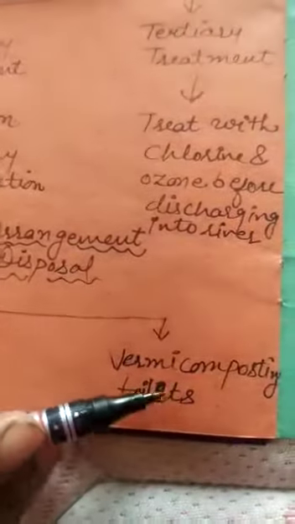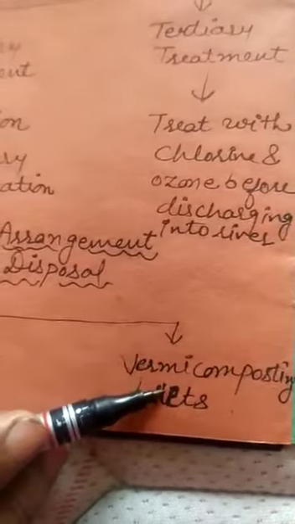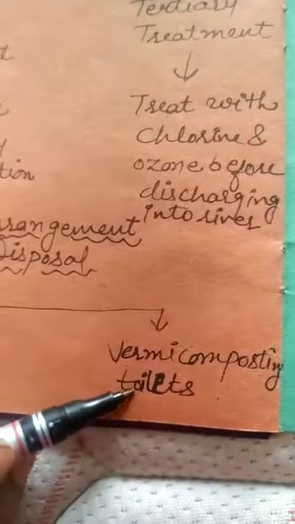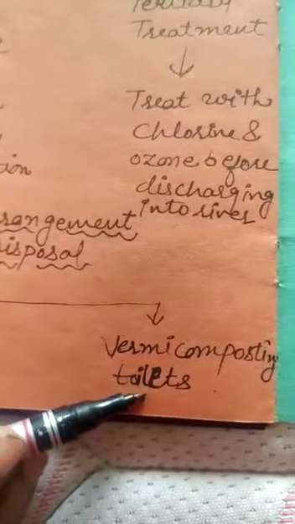And the last one is vermi composting toilets. In India, human excreta is treated with earthworms. That's why it can treat it clearly and convert it into vermicomposting cakes.